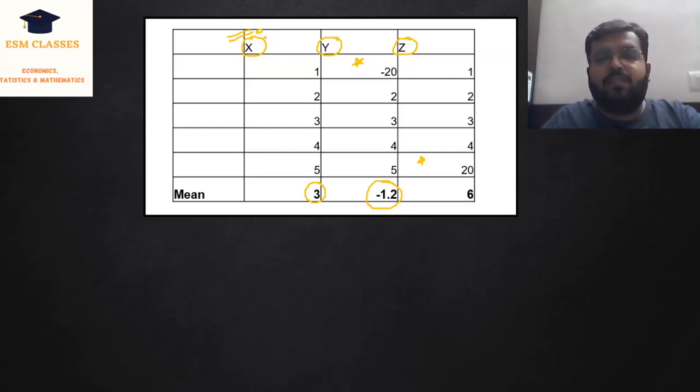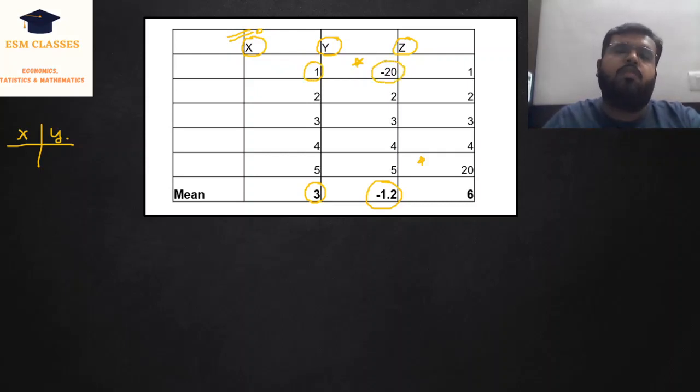Now, if I compare X with Y, we have 2 here, 2 here, 3 here, 3 here, 4 here, 4 here, 5 here, 5 here. But the only difference is we have 1 here and we have minus 20 here. Now, first tell me one thing.